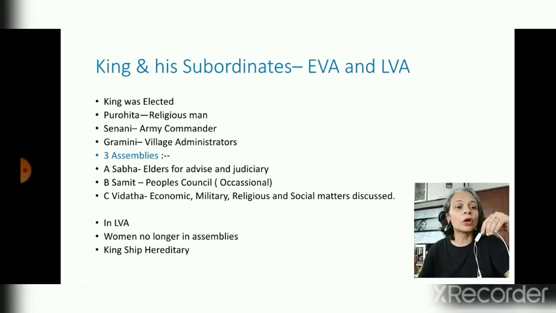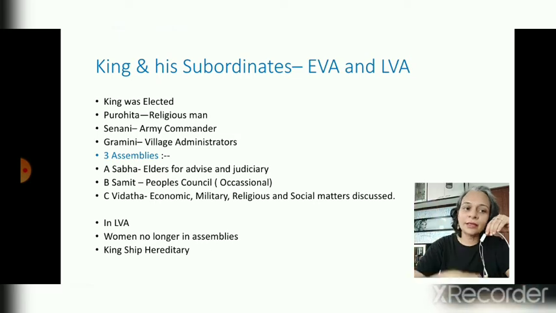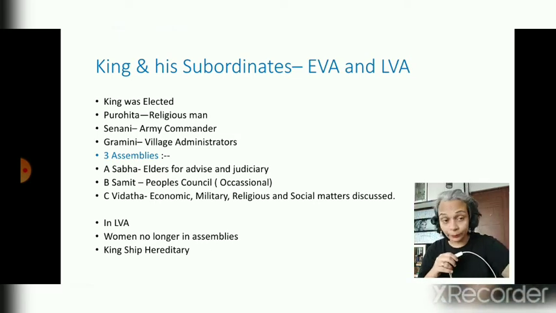Women were no longer part of any assemblies. Secondly, the king who was elected by the state, by the Jana, now became hereditary. That means his son can become king, then his son, then his son, and so on. So these were the three aspects of administration.